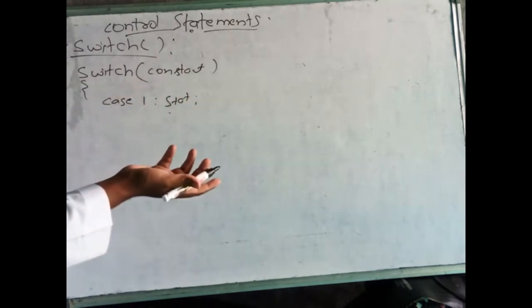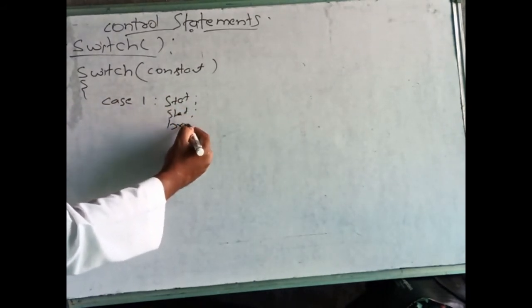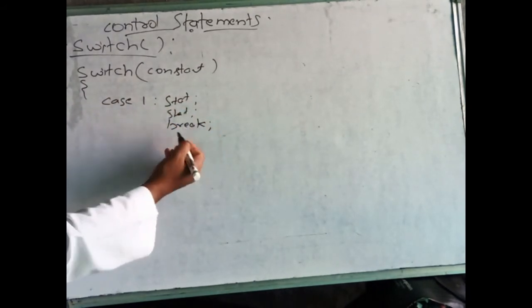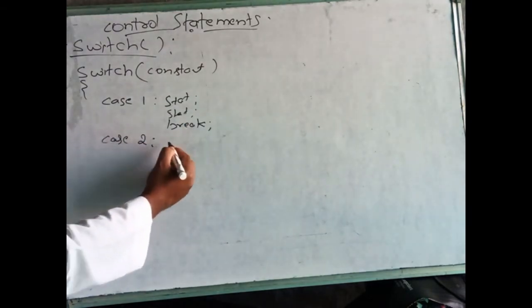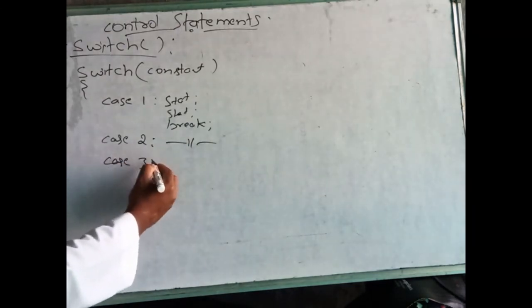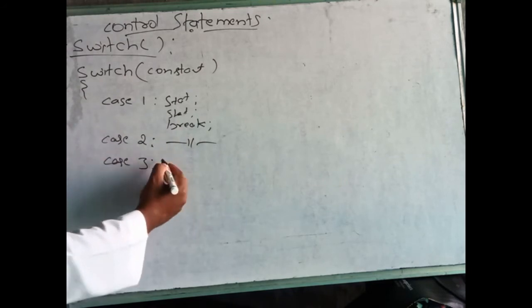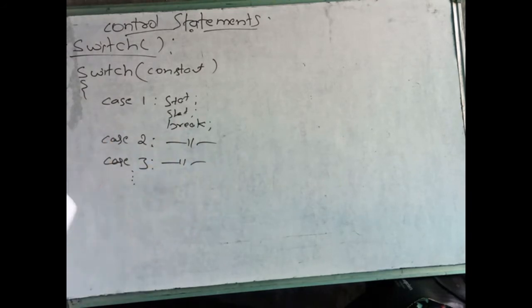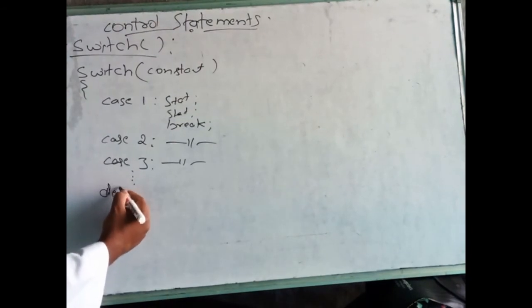Not only a single statement, multiple statements can be there; as many as we require, we can write here. Finally, one break is there. Next, case 2, same thing here. Like case 3. After case we write a colon. Like that, so many cases we can write. Finally, one default is there.